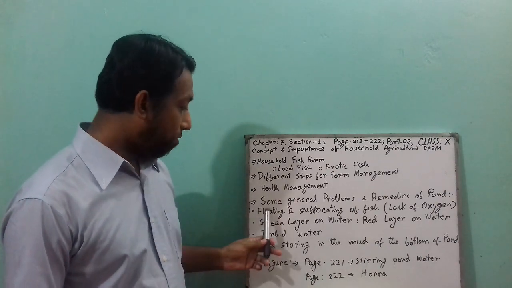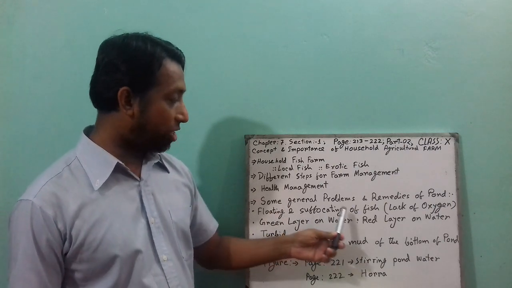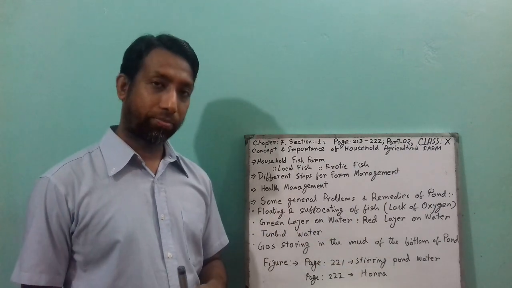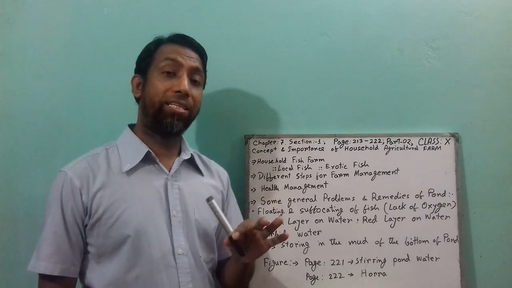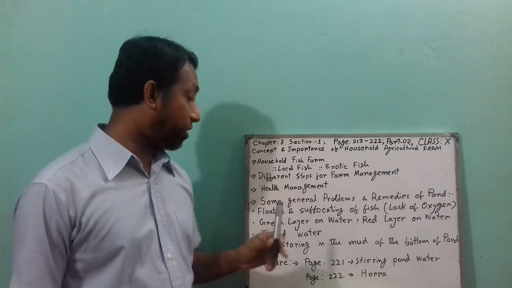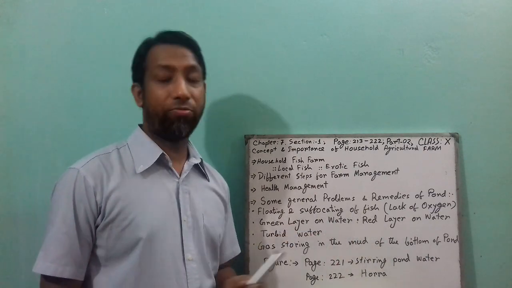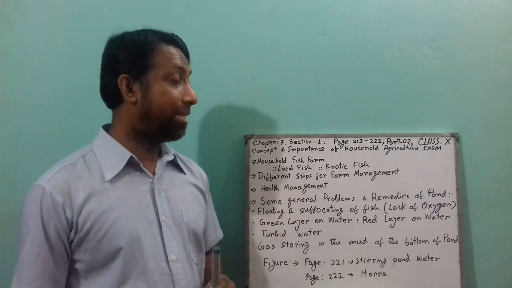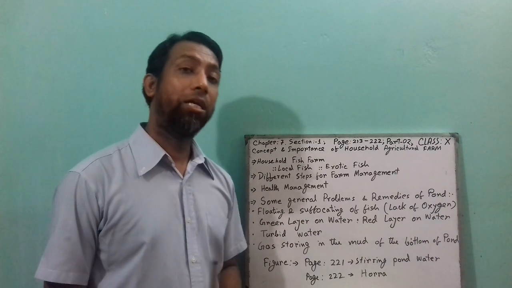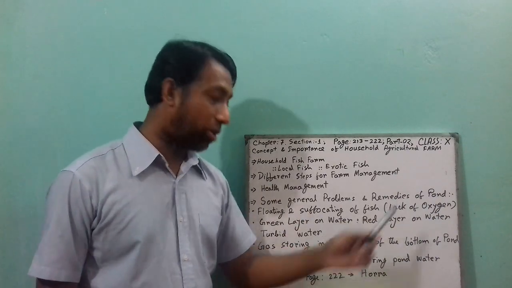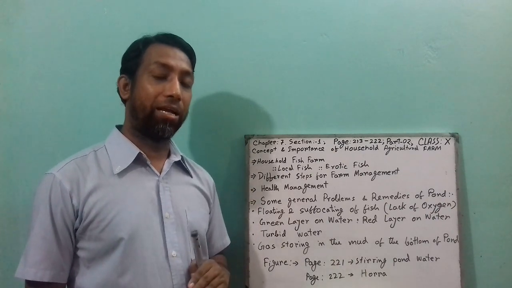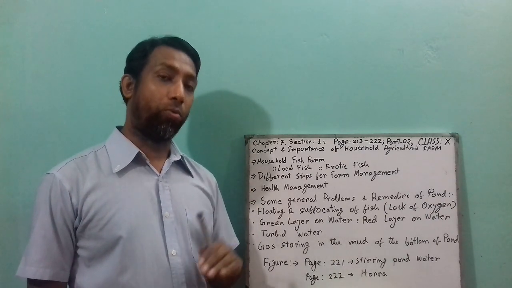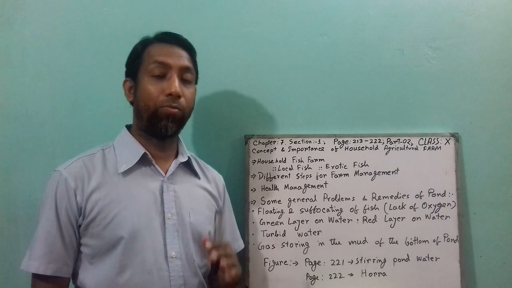First point is floating and suffocation of fish. In the pond, fish might face a problem, which is floating and suffocating. This happens due to the lack of oxygen in the pond. When there is a lack of oxygen in the pond, the fish float on the top layer of the pond water and suffocate in the water.